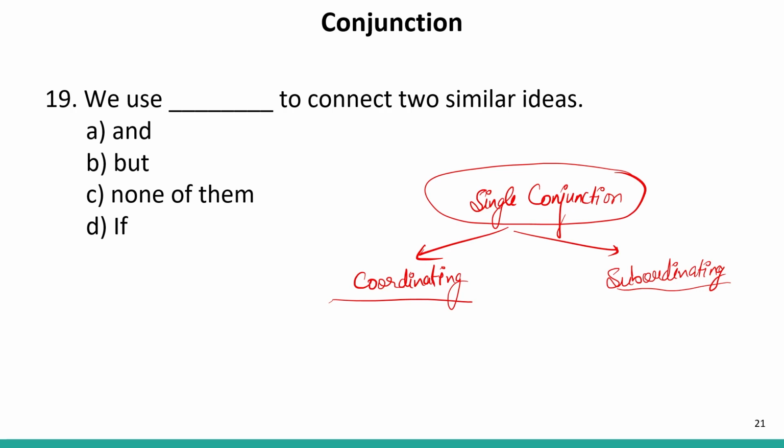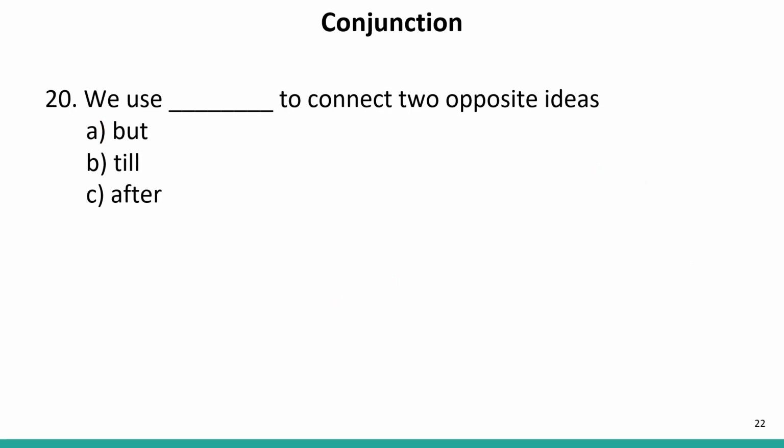Now in this sentence we use dash. So what can be used? And. But and if are generally conditional. Though we can use but as well, but for similar ideas, but connects contradictions, whereas and connects similar ideas. Now let us move to the next sentence. We use dash to connect two opposite ideas. As I have already told you, when contradiction is there, we use but to join them. So, and joins two similar ideas, whereas but joins two opposite ideas or contradictions.